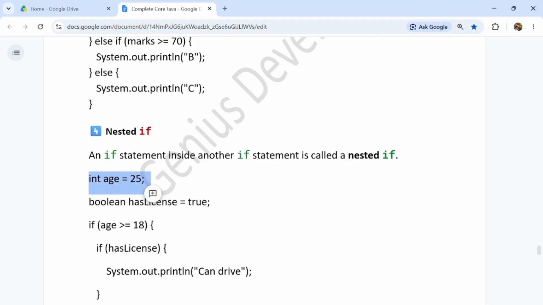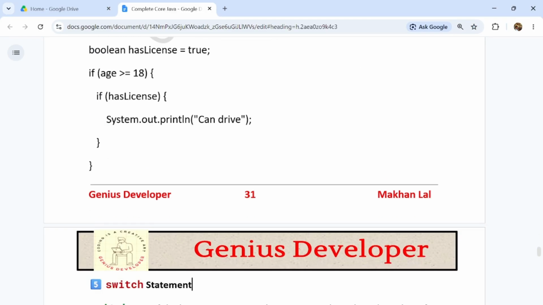Suppose int age equal to 25, boolean hasLicense true, and it is checking the condition: if age is greater than or equal to 18, and if hasLicense, then he can drive. So two conditions are being checked: age should be 18 or more and he should have a license, then he can drive, guys. This is called nested if. There are two if conditions continuous, and sometimes it can be more than two also.